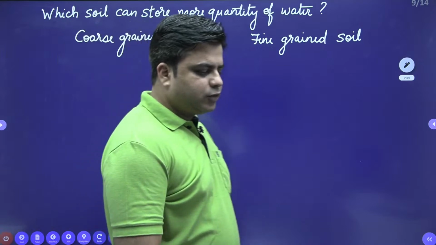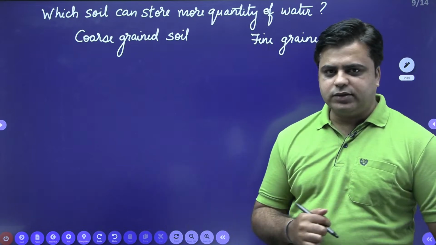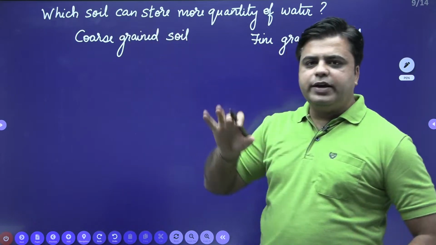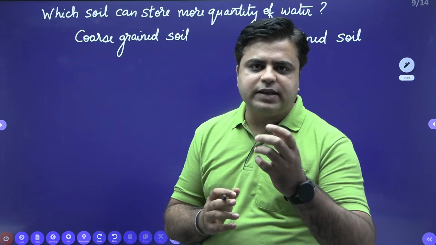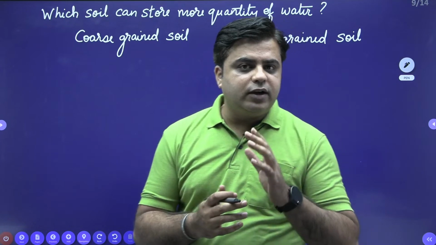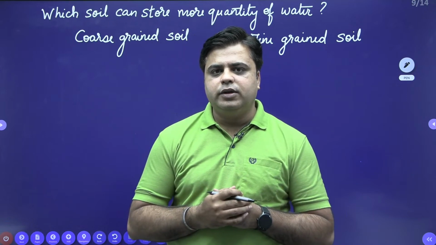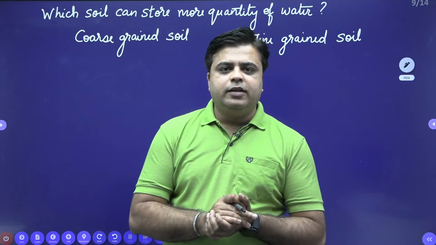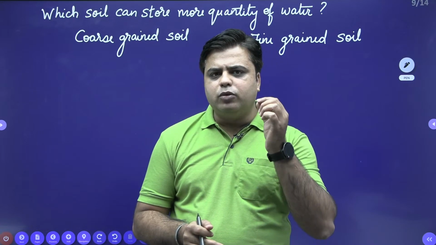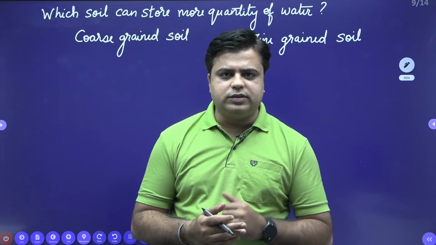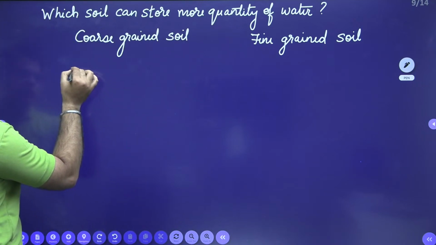So here students usually make a common mistake, and that mistake we will discuss. When you look into the coarse grained soil, you can imagine that we are talking about larger size of particles. And when we are talking about fine grained soil, we are talking about smaller size of particles. So students directly relate the volume of voids with the size of the particle, and that is one of the most common mistakes. Now just observe this coarse grained soil.